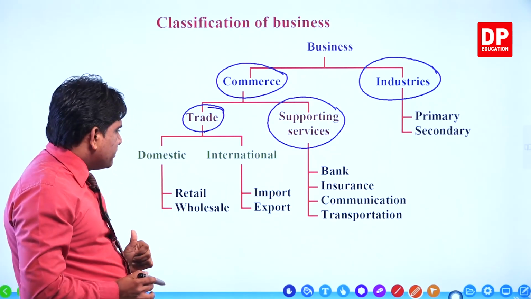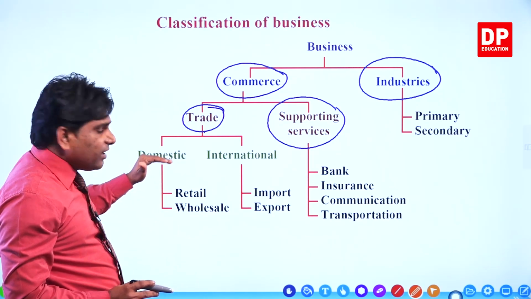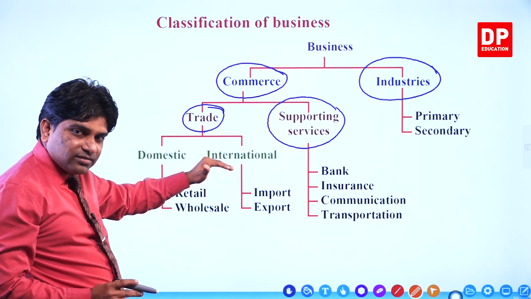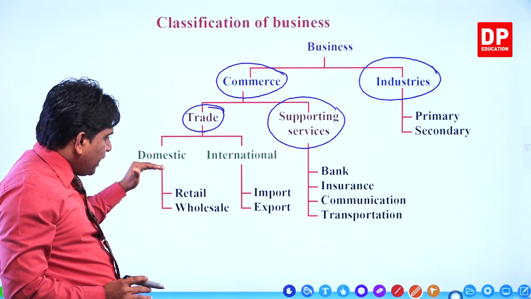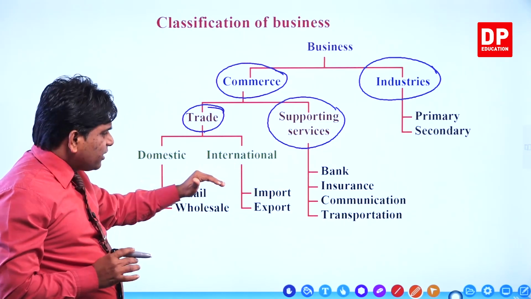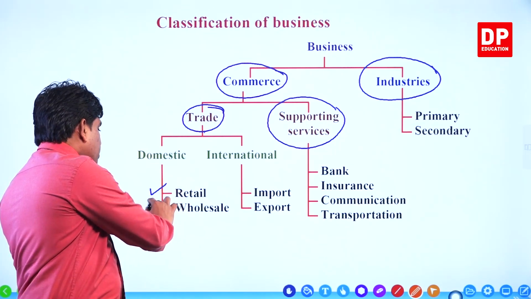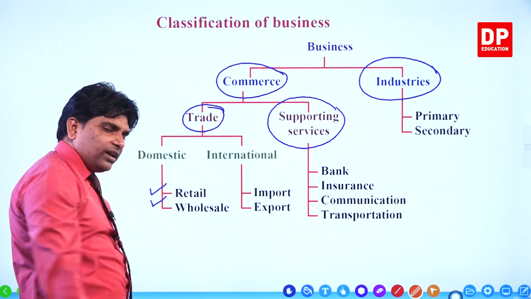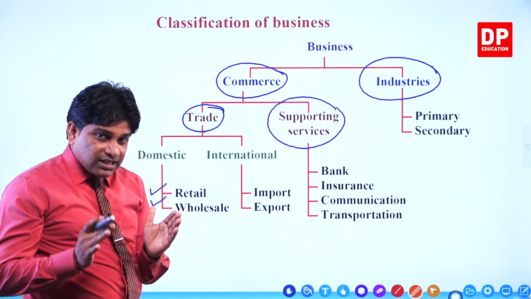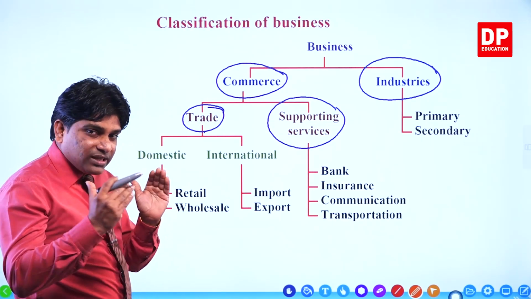What do you mean by trade? It goes into two categories. How? Domestic trade and international trade. Domestic trade we again classify into retail trade and wholesale trade, right? I'll discuss all of this in this lesson, so please pay attention.